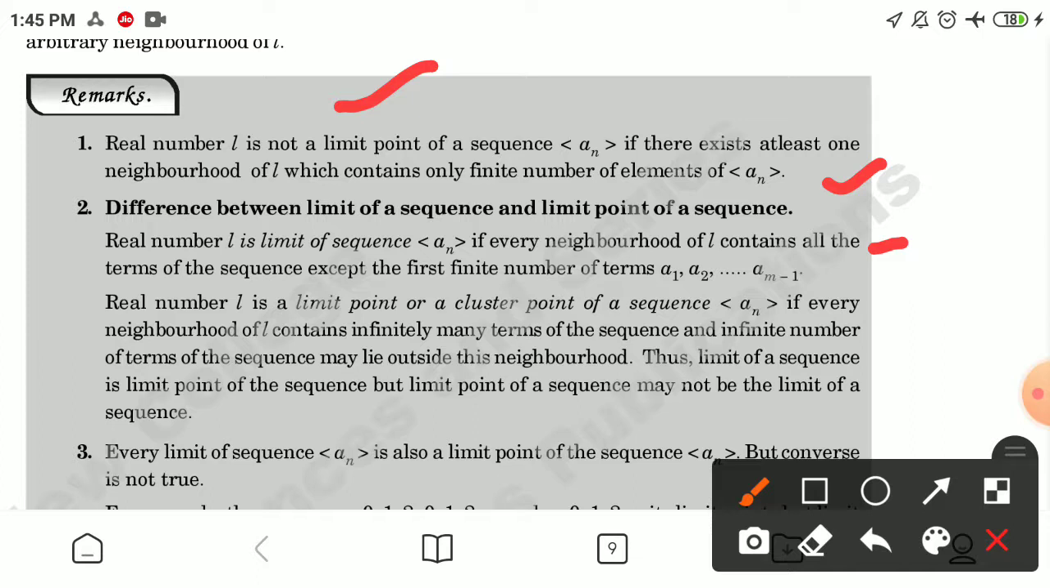the limit of sequence a_n if every neighborhood of L contains all the terms of the sequence except the first finite number of terms a_1, a_2, ..., a_(m-1). Real number L is a limit point or a cluster point of sequence a_n if every neighborhood of L contains infinitely many terms of the sequence, and an infinite number of terms of the sequence may lie outside this neighborhood. Thus, the limit of a sequence is a limit point of the sequence, but a limit point of a sequence may not be the limit of a sequence.